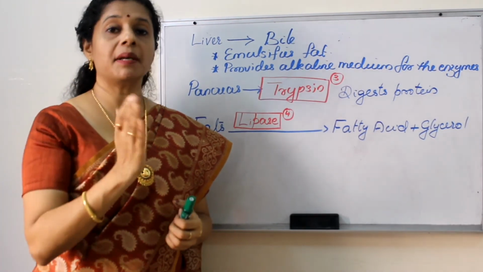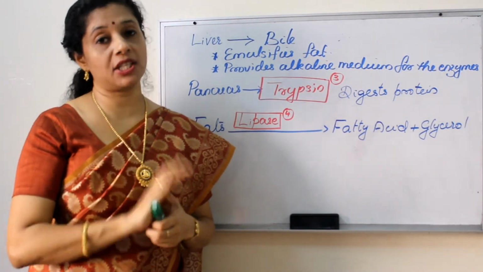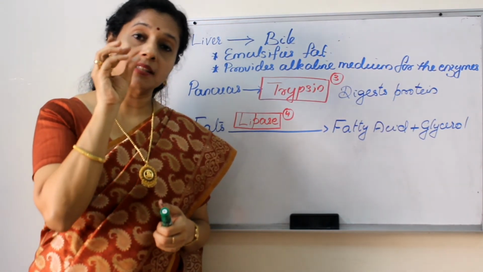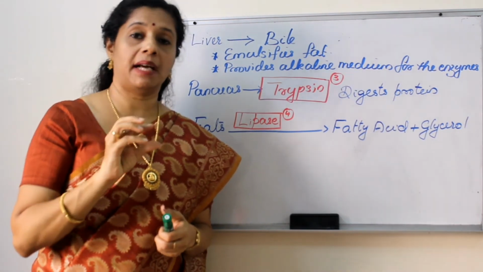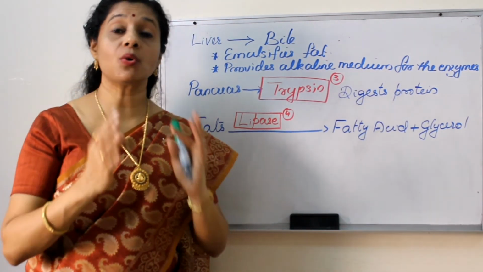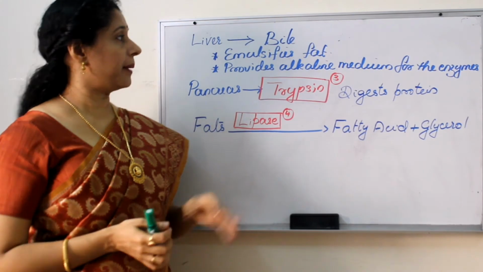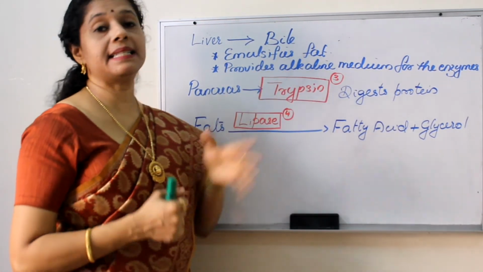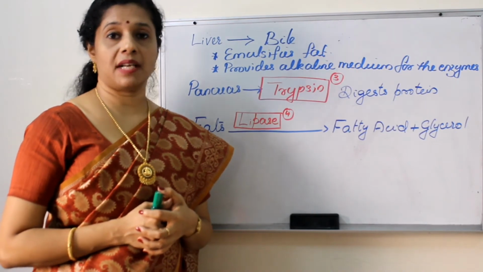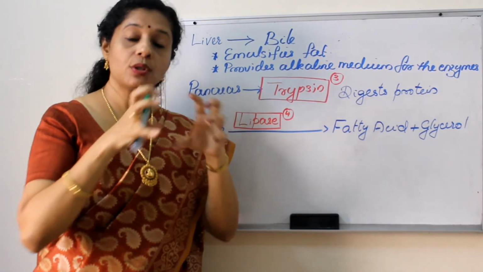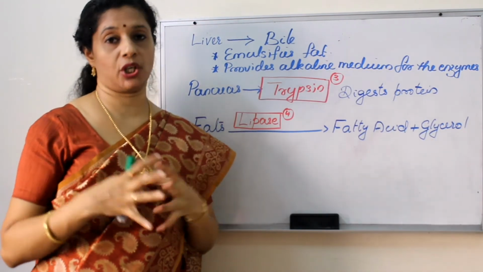So the bile coming from the liver is needed for digestion. But in our body, I told, liver has a small structure called a gallbladder. So the bile is concentrated inside the gallbladder and stored inside the gallbladder. Okay, so now the bile has got 2 functions. One, it emulsifies fat. Emulsification means breaking down of large globules into simpler molecules or small molecules.